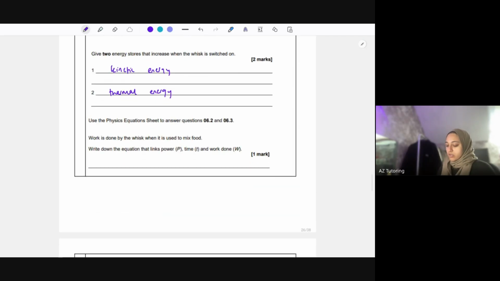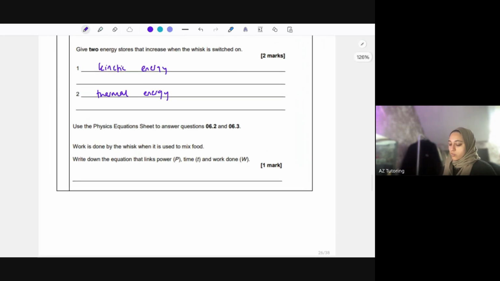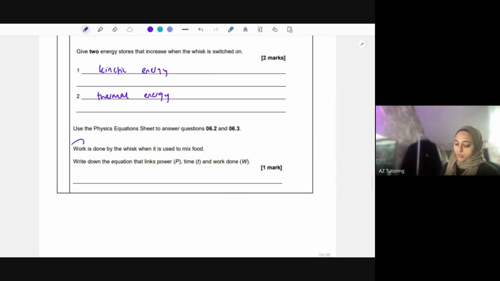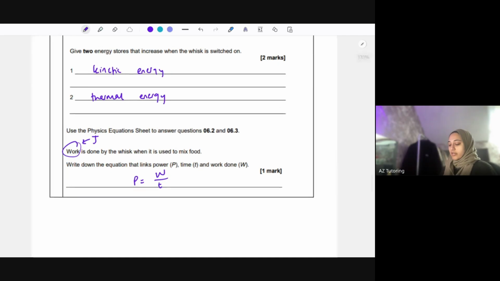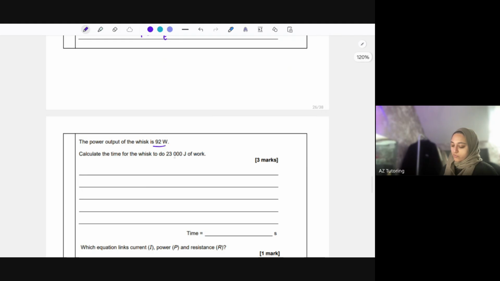Okay, so use the equation sheet to answer these questions. Work is done by the whisk when used to mix food. Now remember, work is the same as energy transferred. It's measured also in joules as well. So it says, what equation links power, time, and work done? So you just look on the equation sheet. Power is work done, W divided by T. So remember, power's in watts, work done is joules because that's energy, and the time is just in seconds. So the power output is 92 watts. We've got the joules, which is this. The work done, calculate the time.